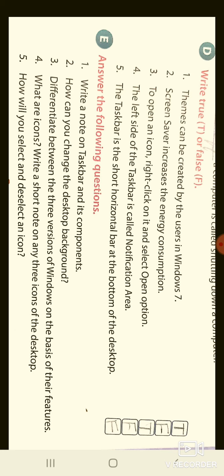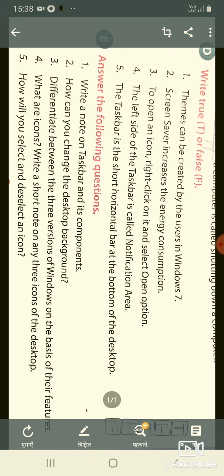To open an icon, right click on it and select the open option. Yes, that is a very easy process. I have told you that there are two ways you can open the icon. First, you double click on it and it will open automatically. Second, you can right click with the mouse and there is an option of open. When you click on it, it will open. So there are two methods to open an icon. Okay, an icon can be a file, folder or program.